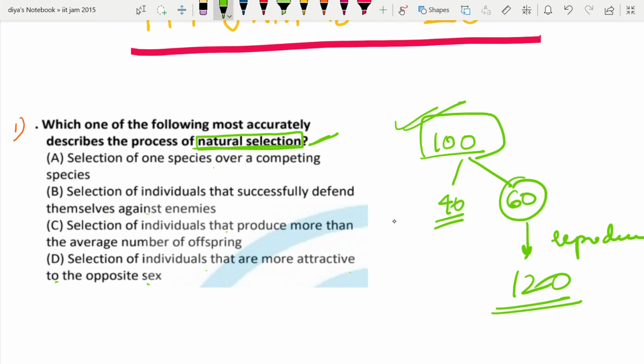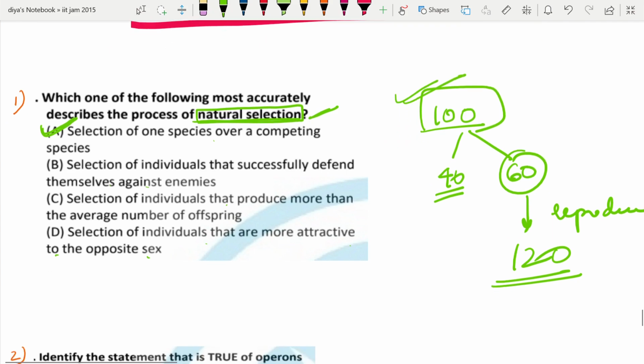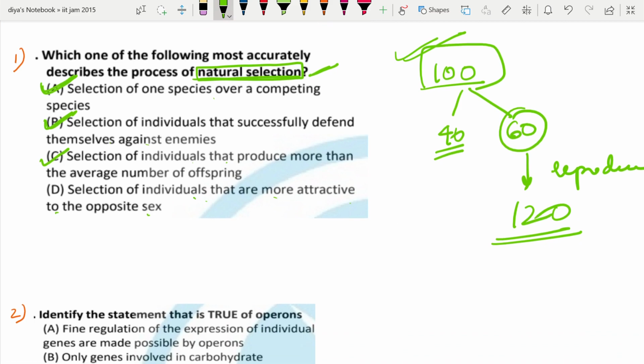So selection of one species over a competing species, this is right. This describes natural selection, that means survival of the fittest, which can compete better, can survive better, right? Selection of individuals that successfully defend themselves against enemies, this is also correct. This is also survival of the fittest. Selection of individuals that produce more than average number of offsprings, yes, this is also true. And also selection of individuals that are more attractive to the opposite sex. See, if they are more attractive, they are going to produce more number of offsprings. So this option is also the correct option.